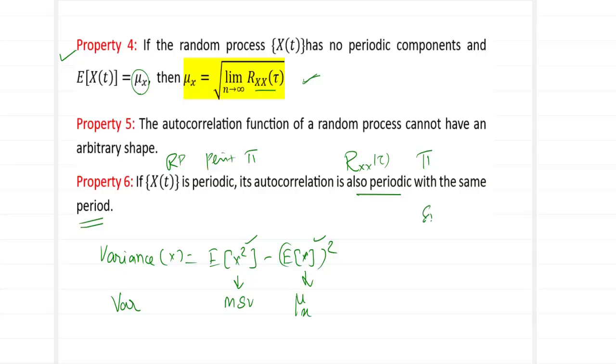You can call your sine x, your cos x, all of them periodic in nature, meaning after a certain amount of time, the curve is going to repeat itself. It drops and stops over here. What happens next? Again, the same graph is repeated as it starts and stops over here. So this is what you call periodicity. After whatever period the random process repeats, the autocorrelation function also repeats itself with the same period.